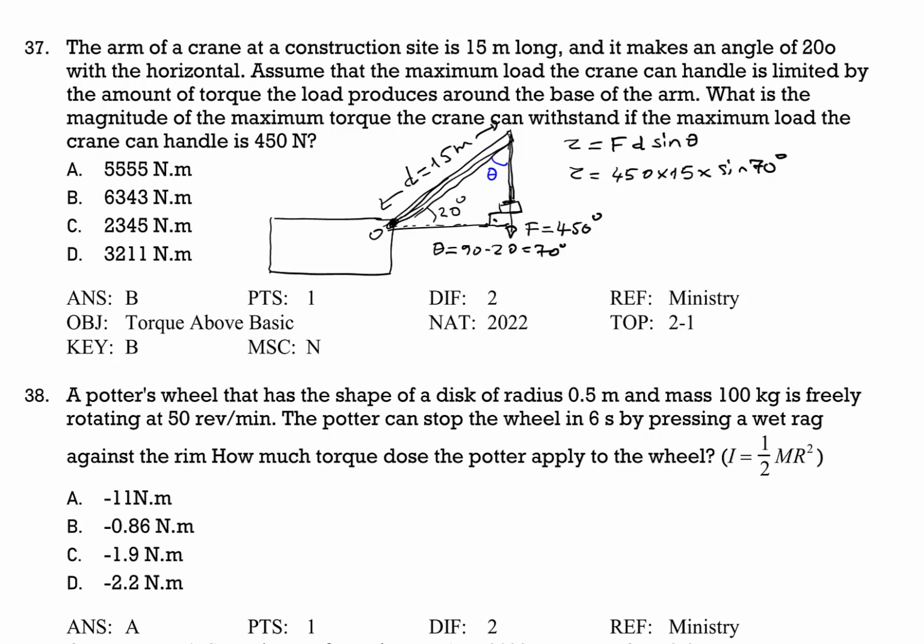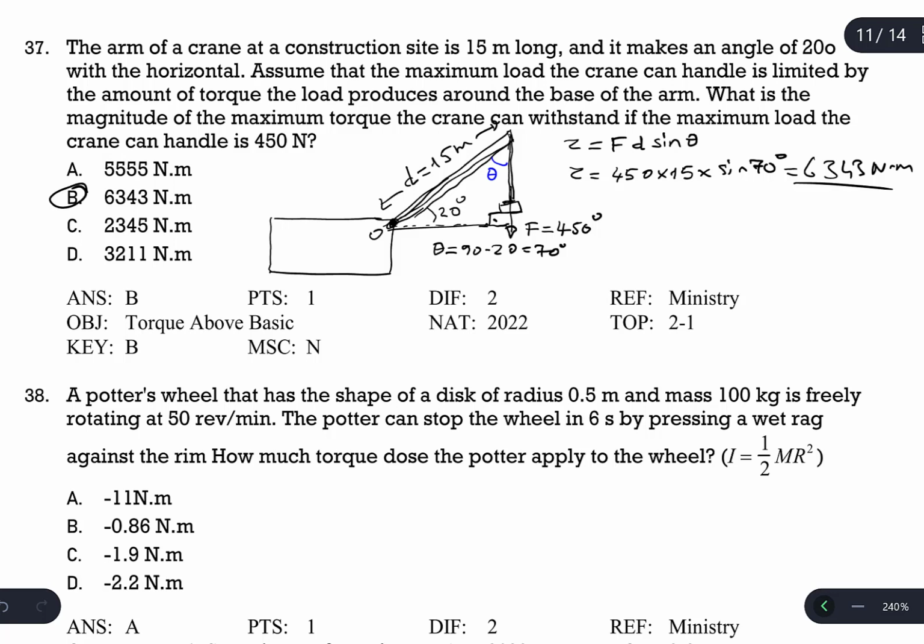450 times 15 times sine of 70. Answer is 6,343 Newton meter, which is the torque produced by the crane arm.